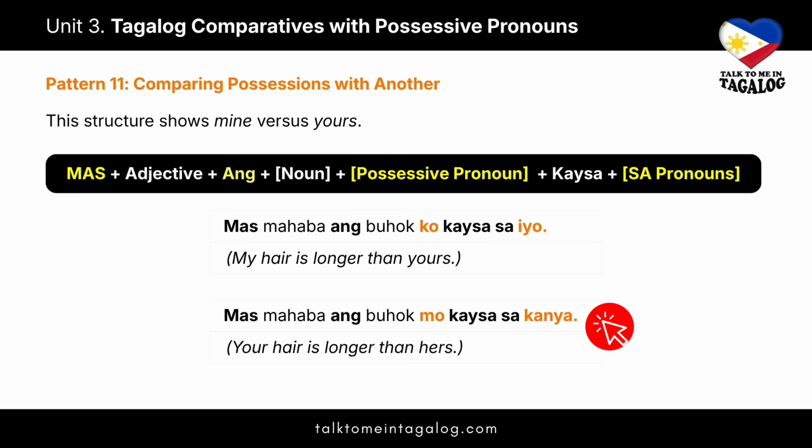Example 2. Mas mahaba ang buhok mo kaysa sa kanya. Meaning, your hair is longer than hers. Ang buhok mo, here the possessive pronoun mo defines the subject as your hair. Kaysa sa kanya, the sa pronoun sa kanya completes the comparison by pointing to hers. In both examples, you are using the first pronoun to show ownership and the second sa pronoun to represent the person you are comparing against.